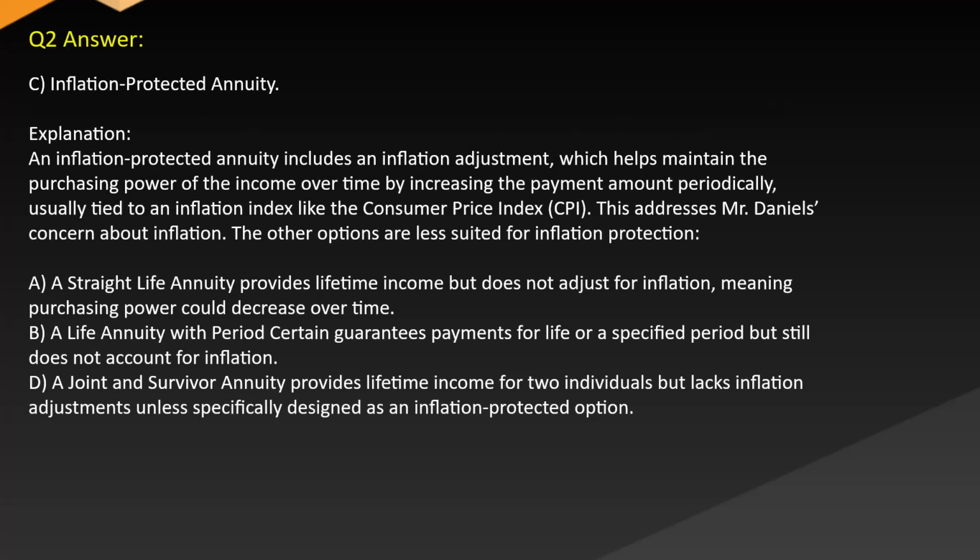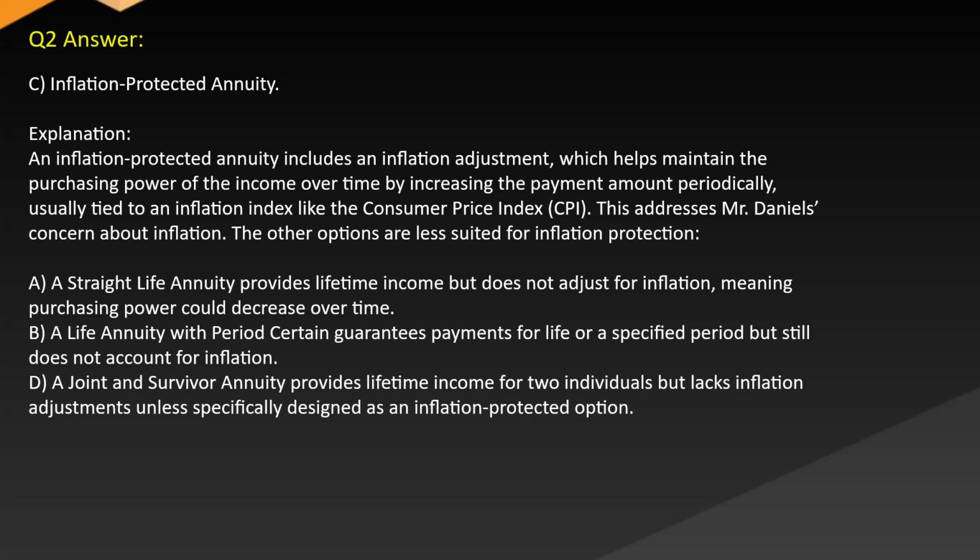Answer: C. Inflation protected annuity. Explanation: an inflation-protected annuity includes an inflation adjustment which helps maintain the purchasing power of the income over time by increasing the payment amount periodically, usually tied to an inflation index like the Consumer Price Index (CPI). This addresses Mr. Daniels' concern about inflation. The other options are less suited for inflation protection.